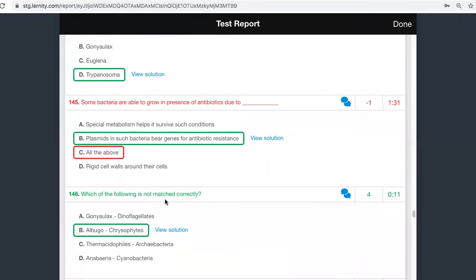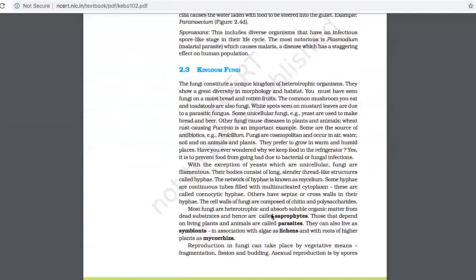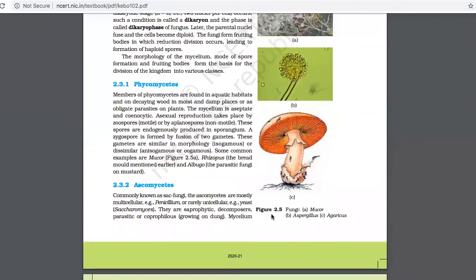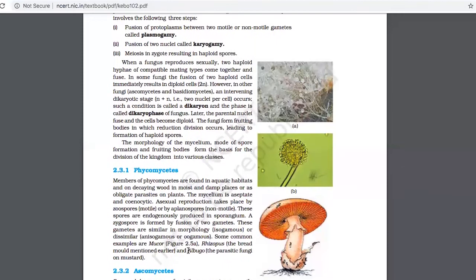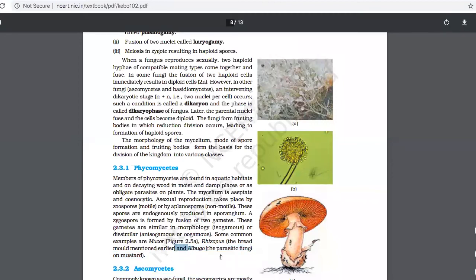Which of them is matched wrongly? We should know that Albugo is an oomycete, which will affect your mustard plant. So this is a wrong answer. If you are seeing here under fungi, you have this phycomycetes. Under phycomycetes, you are able to see it is a parasitic fungi on which plant? Mustard plant.